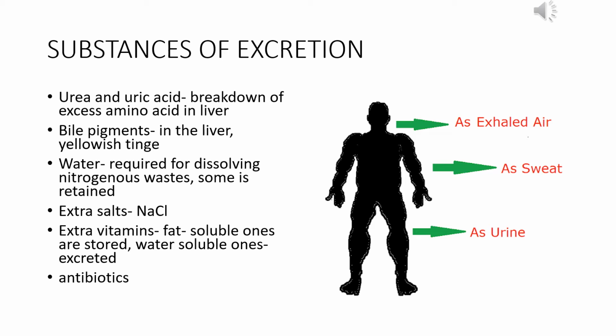Some vitamins like the water soluble ones cannot be stored in the body. The fat soluble ones can be stored, but the water soluble ones, after they are used, the excess ones should be removed, so they are also removed from the body. And antibiotics and some other drugs which have already done their work also need to be removed from the body through the urine.